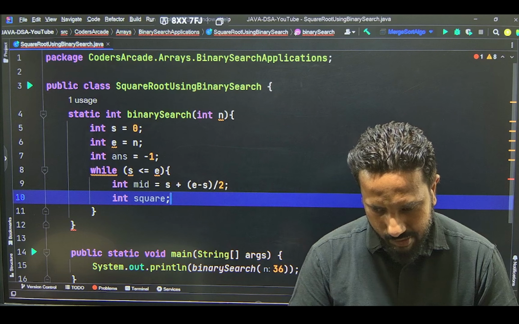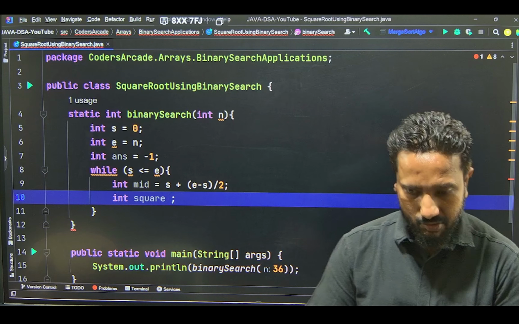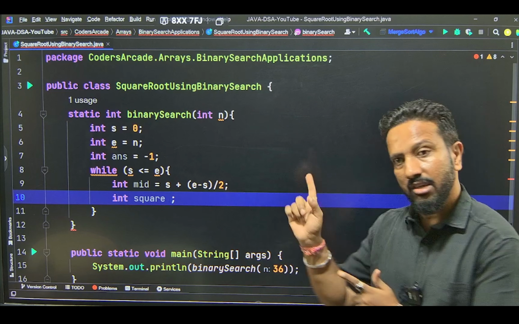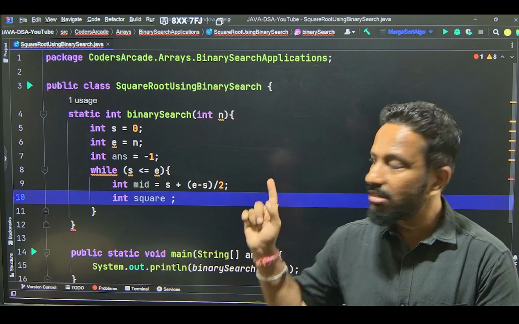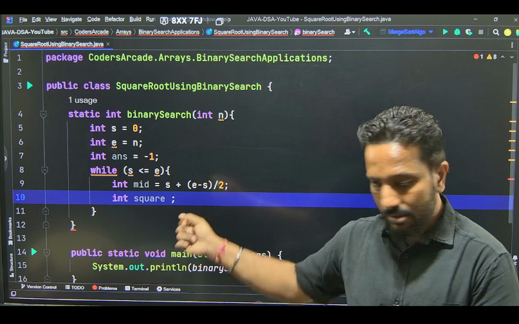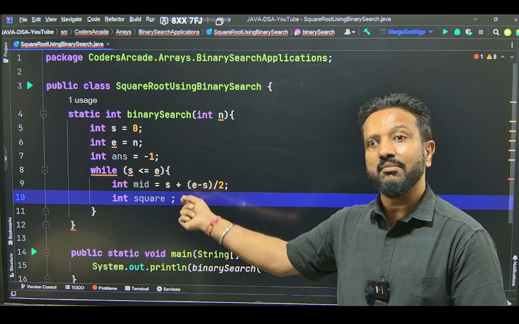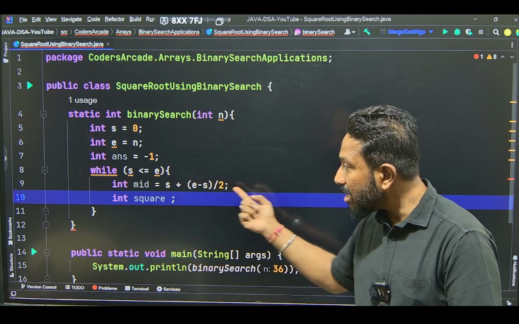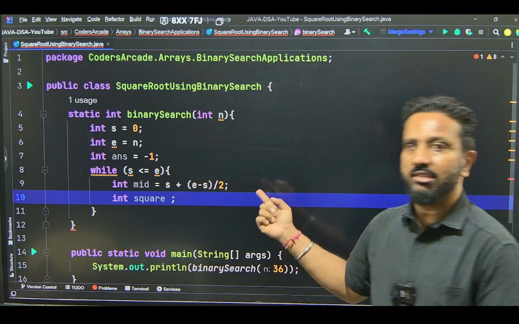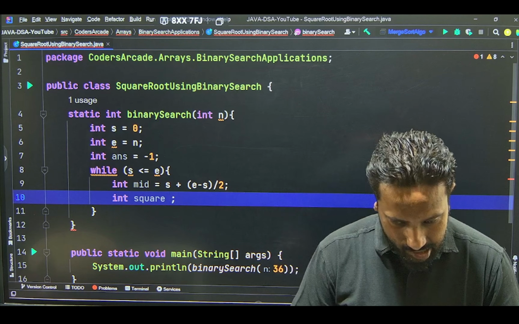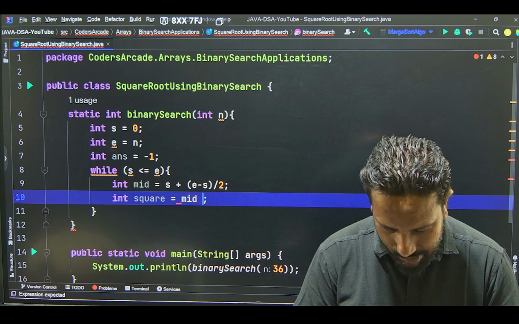This is the optimal formula for finding the mid. I have already told you about this in the previous videos. If you haven't watched that, please go ahead and watch this. And also if you know the answer, please comment that in the solutions. Why are we writing start plus end minus start by 2? And square equal to mid into mid.